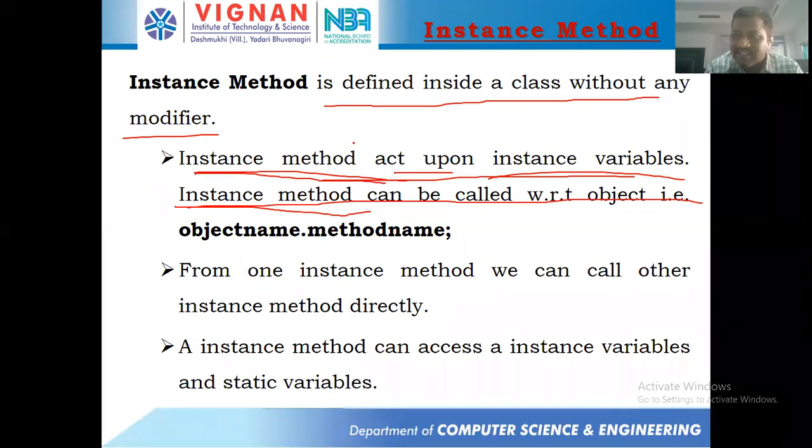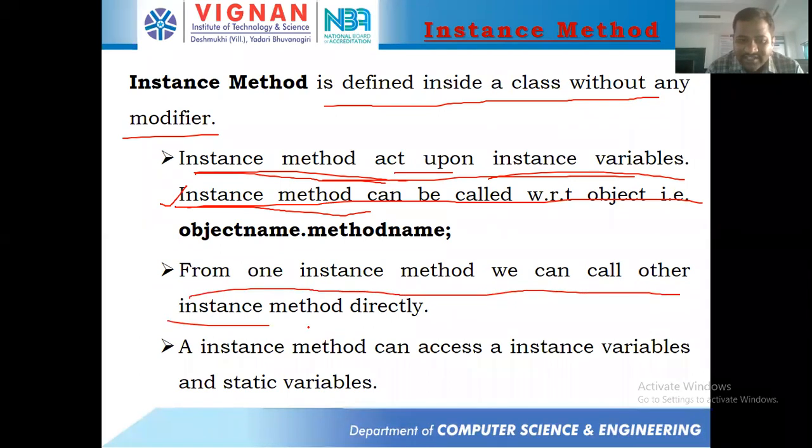Just like how you call instance variables, Demo d = new Demo(); d.x, d.y, like that you use instance variables. In the same way, we can call d.m1, d.m2. I think you already know this point and we have used it many times. An instance method can be called with respect to an object, that is, object name dot method name. And from one instance method we can call another instance method. This is a very important point. Suppose we have two methods in a class, m1 and m2. From m1 I can call m2, or from m2 I can call what? m1.